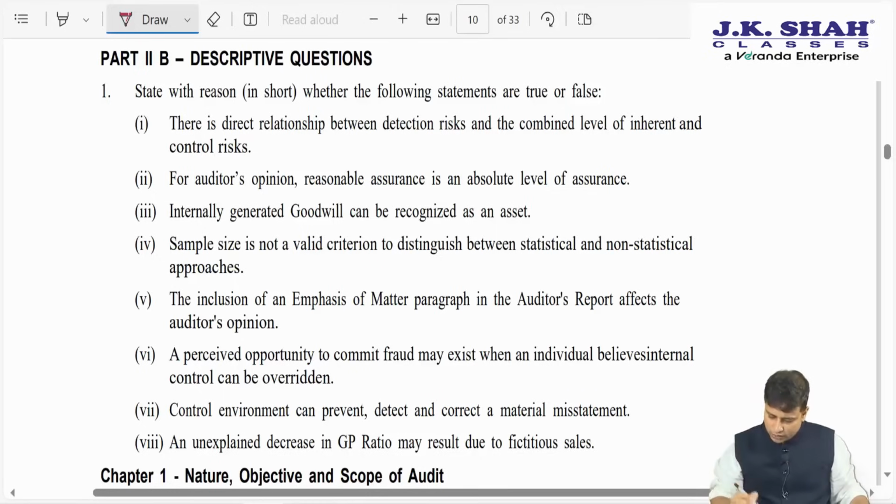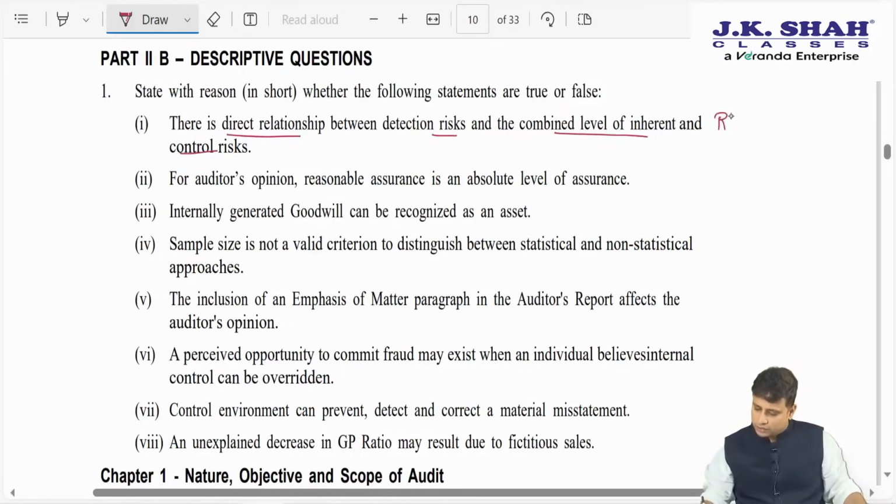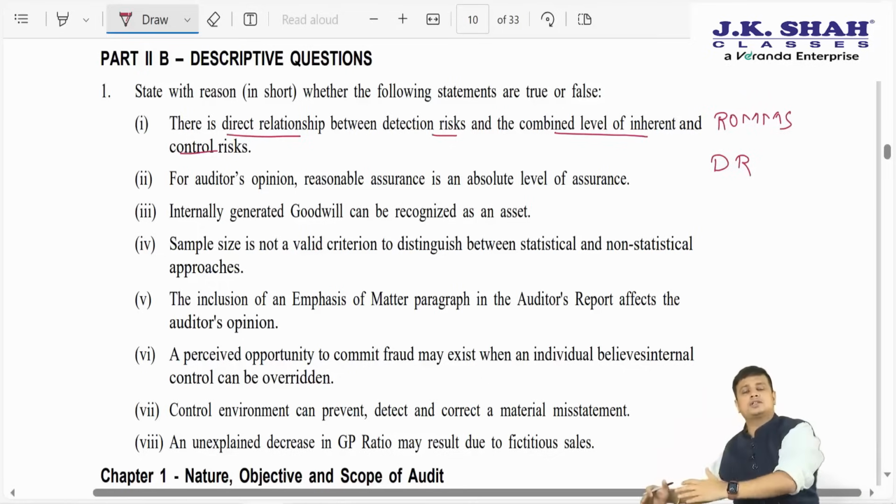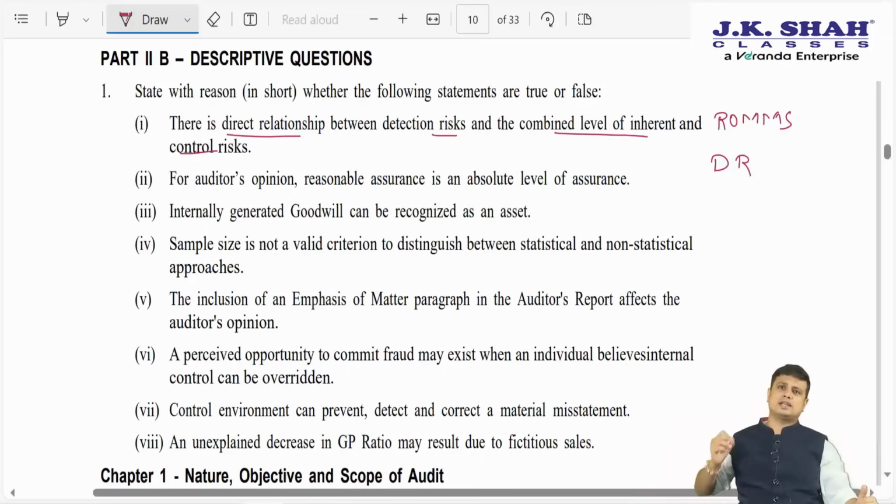First, moving ahead with question number 1: there is a direct relationship between the detection risk and the combined level of inherent risk and control risk. The combined level of inherent risk and control risk is RoMM, and RoMM and detection risk have an inverse relationship. If RoMM is high, we need to make sure detection risk is low to keep the overall audit risk less. If the RoMM is less, then we can afford a little higher detection risk.